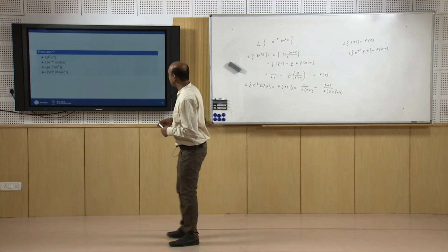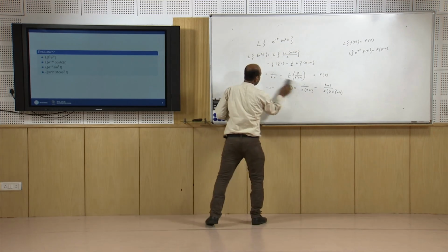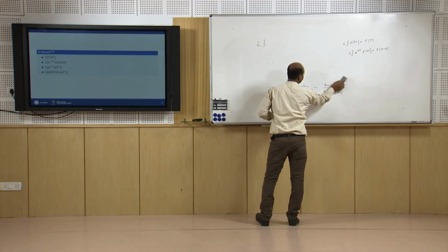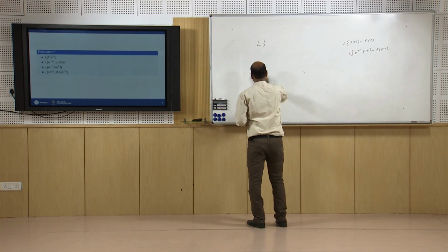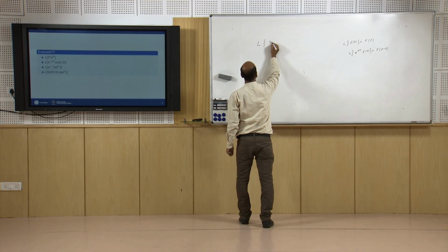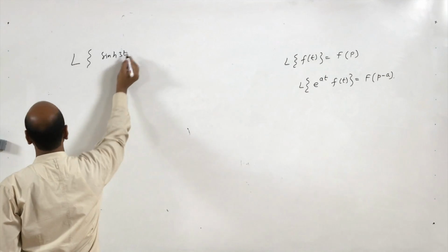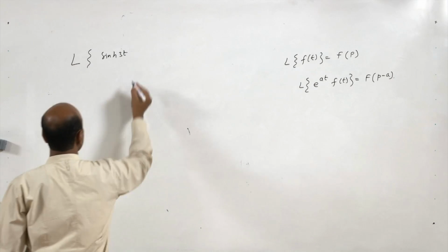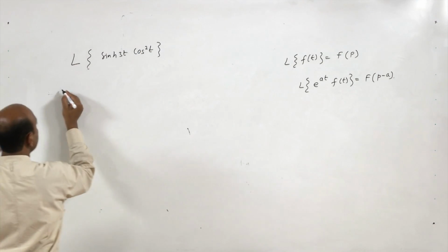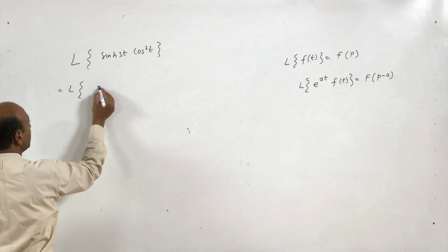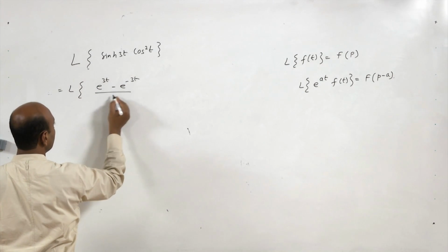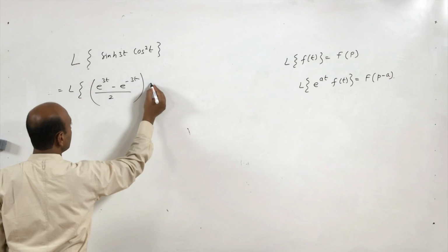Again, in the last problem we can use the shifting property, because it is sin hyperbolic 3t into cos square t. It is nothing but the Laplace of (e^(3t) minus e^(minus 3t)) by 2 times cos square t.